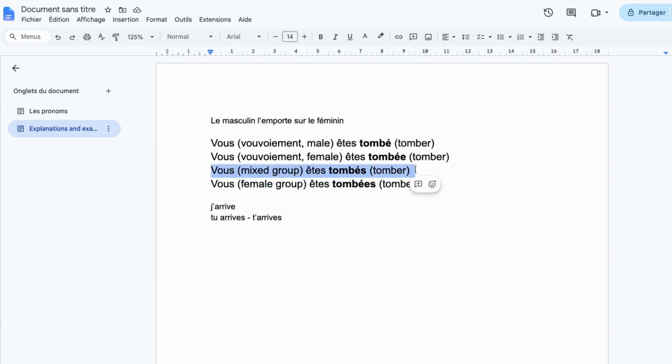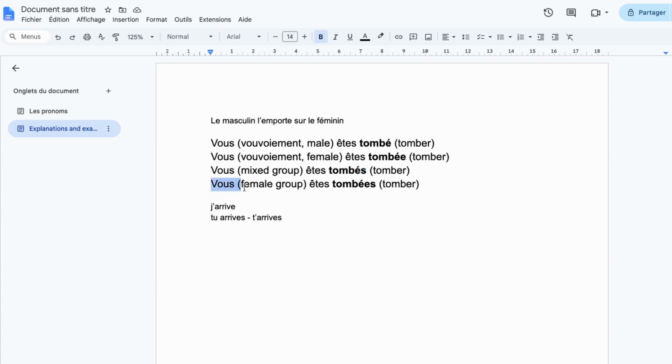Then if we speak to a male group or mixed group, and when I say mixed group, there could be only one man and 4 women, or 5 men and 1 woman, it would still be a mixed group, either way. So in that case, it's a mixed group, so it behaves the same way as a neutral pronoun. We don't have to specify a female component, but it's a group, so plural, we have to specify the plural. So we have to add this S.